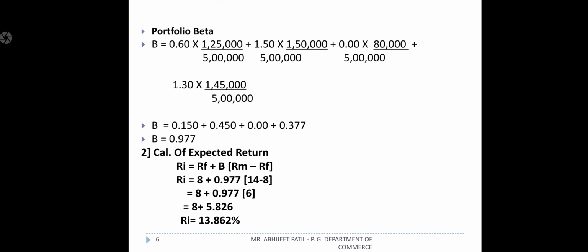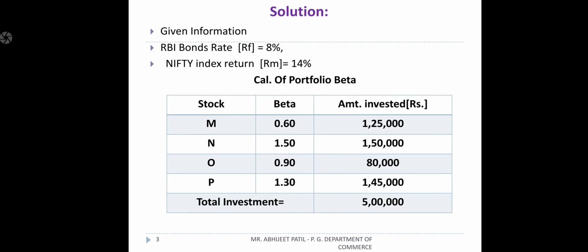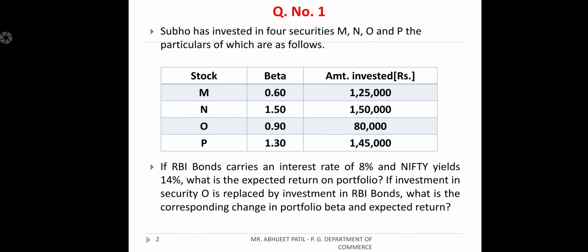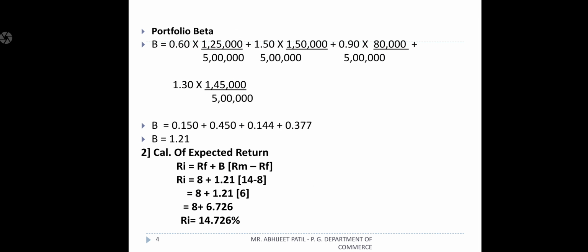Now what change will we get from both the things if you go for the first condition? See the problem. In the problem you will go for MNOP or MNP plus bonds. If you take only equity, we will get a return. See how much return we will get if you go only for your security. We will get 14.726.